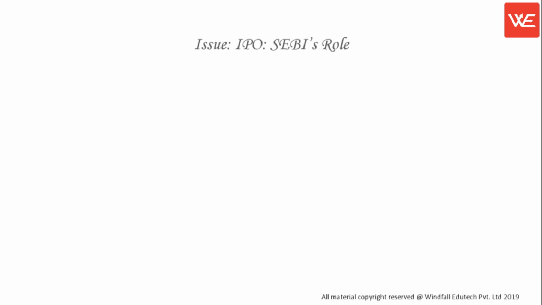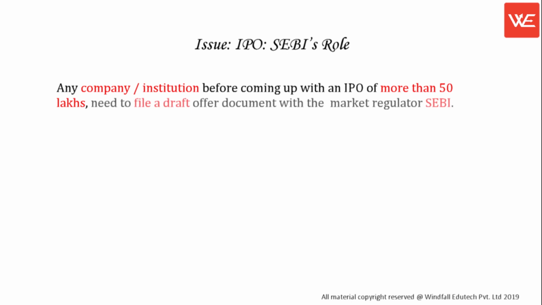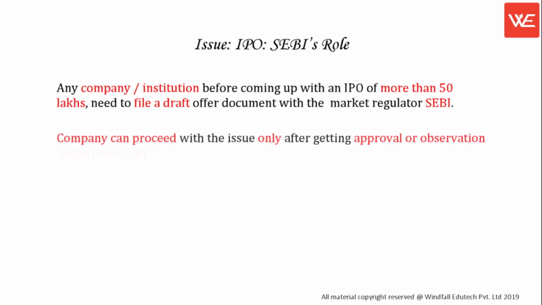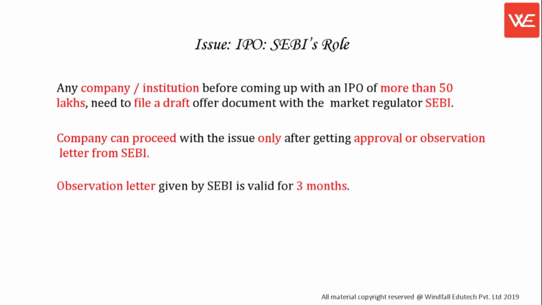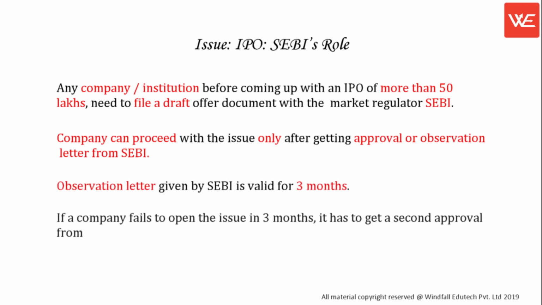Issue, IPO, SEBI's role. Any company or institution, before coming up with an IPO of more than 50 lots, needs to file a draft offer document with the market regulator SEBI. The company can proceed with the issue only after getting an approval or observation letter from SEBI. The observation letter given by SEBI is valid for 3 months. If a company fails to open the issue in 3 months, it has to get a second approval from SEBI.